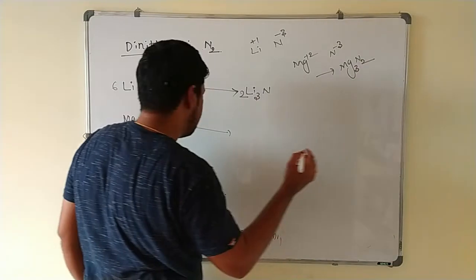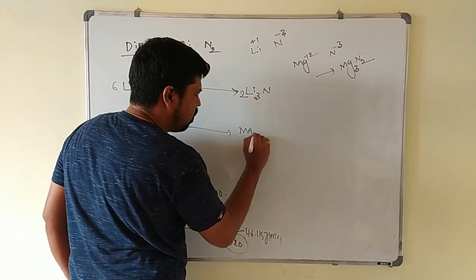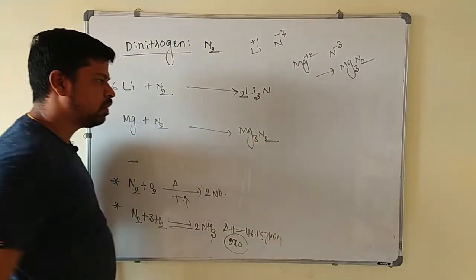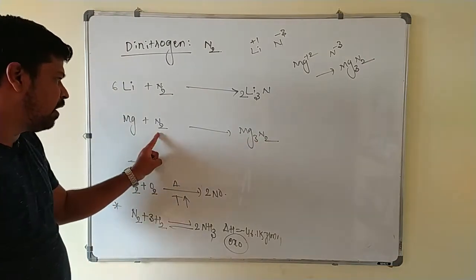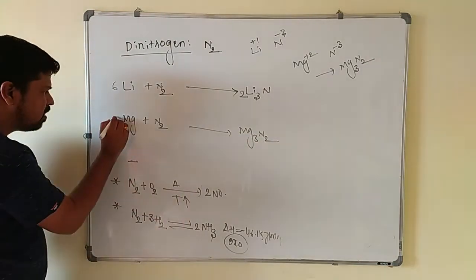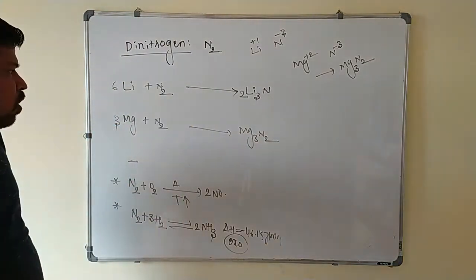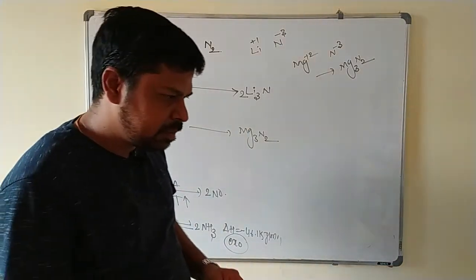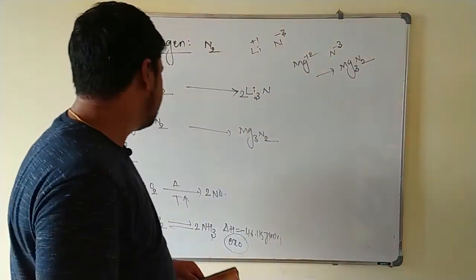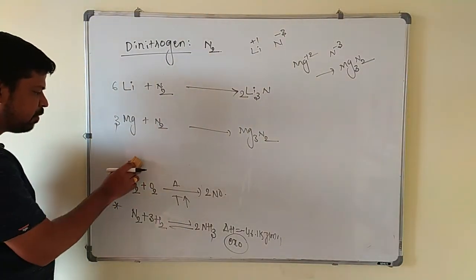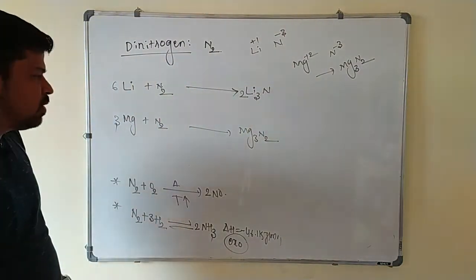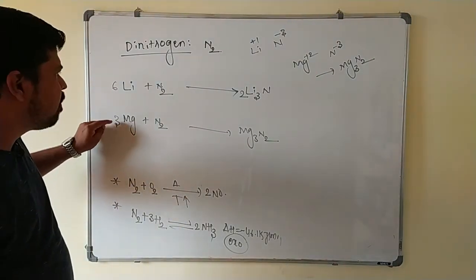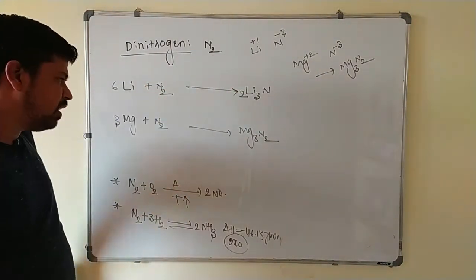Mg3N2, magnesium nitride. So how many nitrogen? 2 nitrogen. Magnesium 3 are there, this is multiplied with 3. These are the reactions which are given in the NCERT book here. Now, the reaction of this dinitrogen with the non-metals also we can write here. We will apply the same logic and we will write some other reaction.